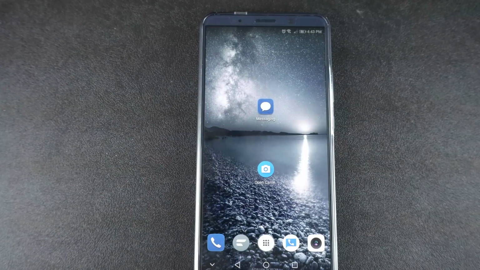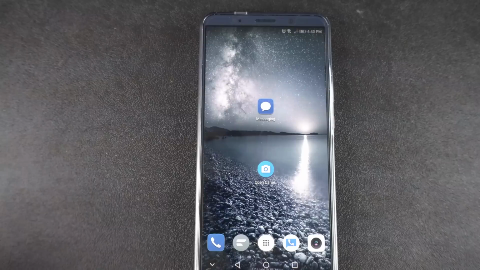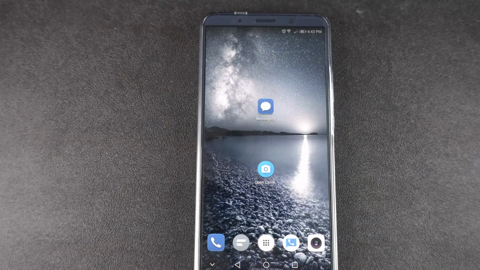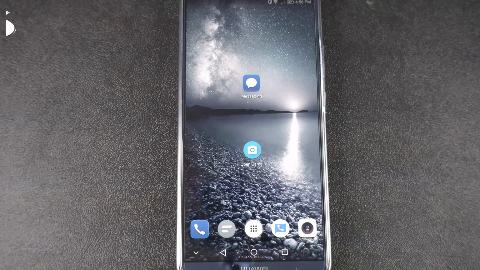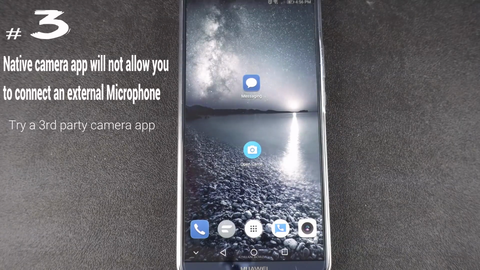Now for me, that was flaw number 2, group text messaging. I need it. If you don't need it, then go ahead and keep the native messaging app that came with this phone and you will love it. Flaw number 3 is really simple and it might not be a flaw to the majority of people who are just using their phone.